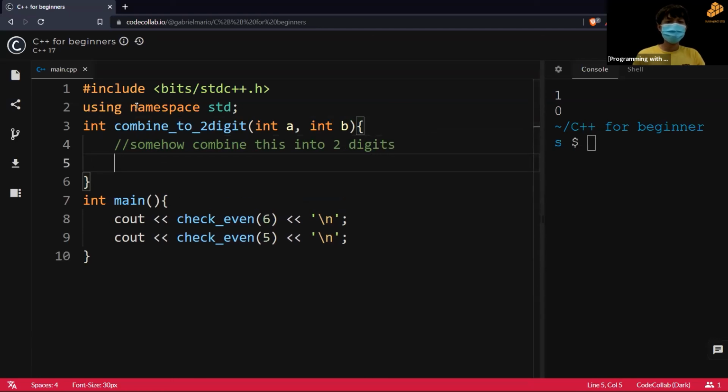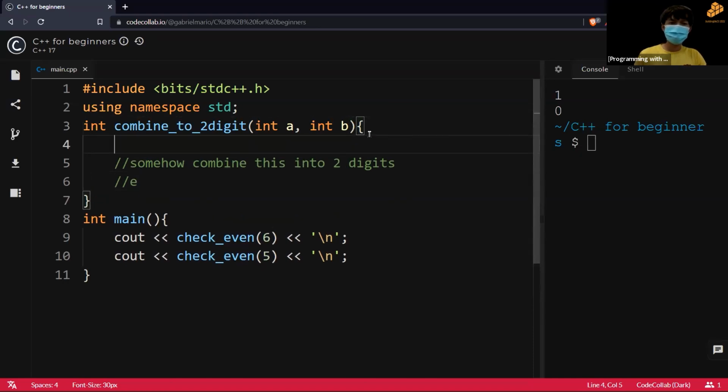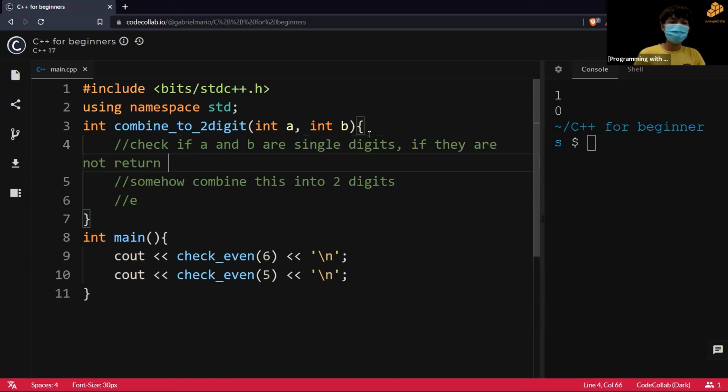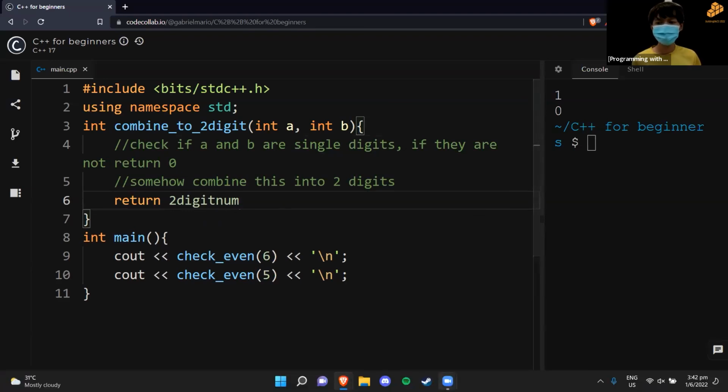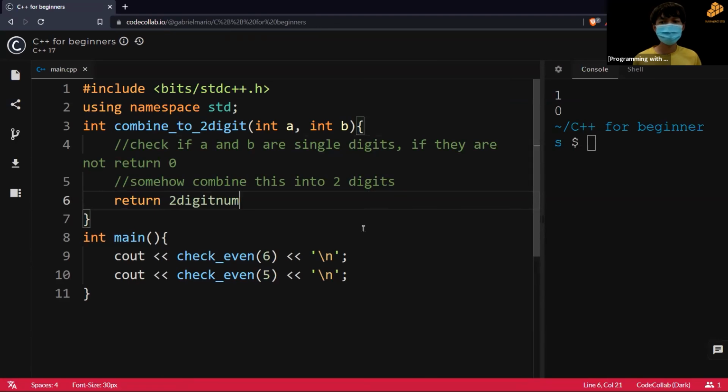First we check if A and B are single digits. If they are not, return 0. Then after this, I want to return the 2-digit number. So something like this. I'll give you guys maybe 5 to 8 minutes to do this.